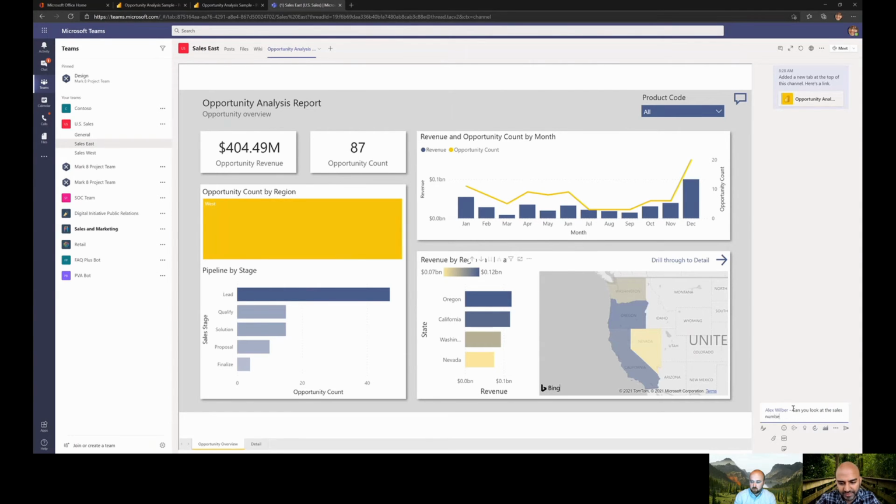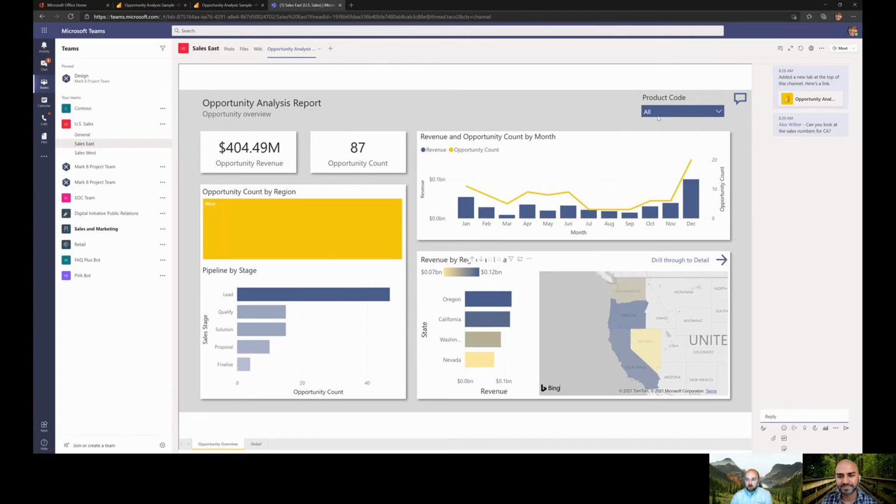And while you're doing this, folks, this is so important what Matt is doing, because by adding it as a tab, well, number one, you don't have to have a separate window for Power BI. You could just have it all within Teams, but also that ability to chat here saves you a lot of emails, right? I don't want to get emails about this. I'd rather just do it all within the channel.